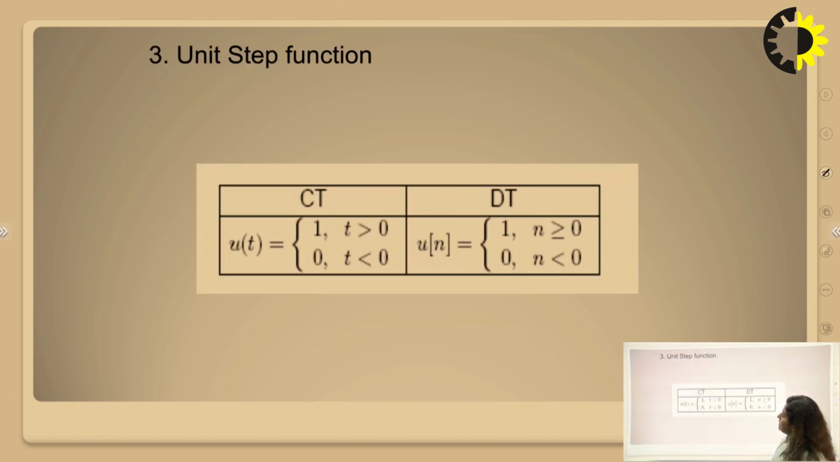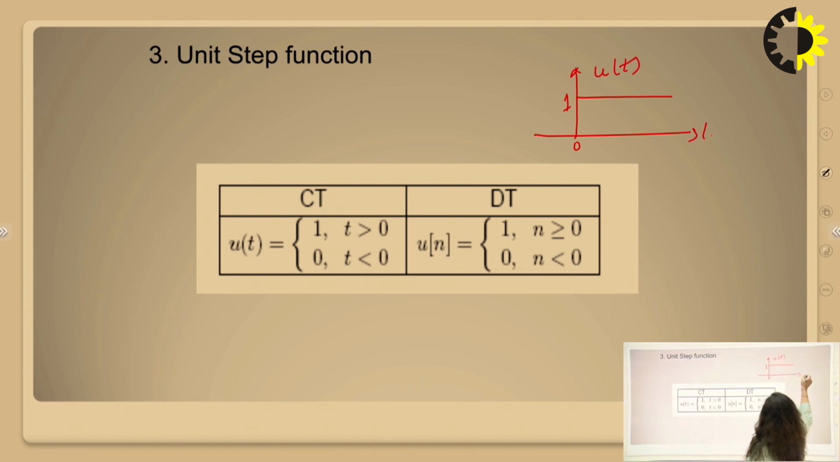Next, we have the category of signal which is the unit step function. So we have a signal u(t). u(t) can be represented like this: for t greater than or equal to 0, it has an amplitude of 1, and for t less than 0, it is 0. At t equal to 0 it also has an amplitude of 1, but there is a discontinuity here. That's why we sometimes represent it as t greater than 0, where it is only 1. For discrete time, we have a discrete sequence, and at n equal to 0 also it is 1. That's why we represent u(n) as 1 for n greater than or equal to 0, and 0 for n less than 0.